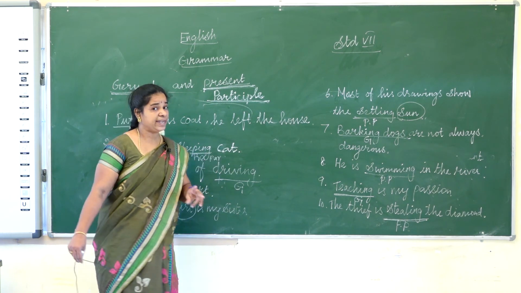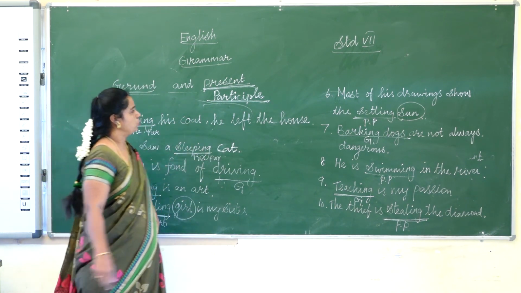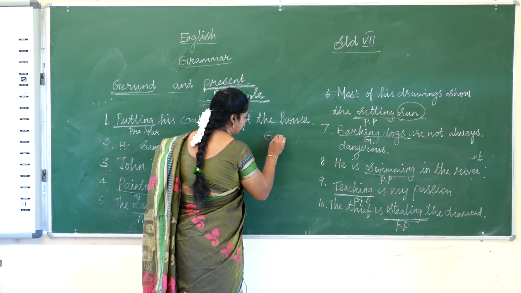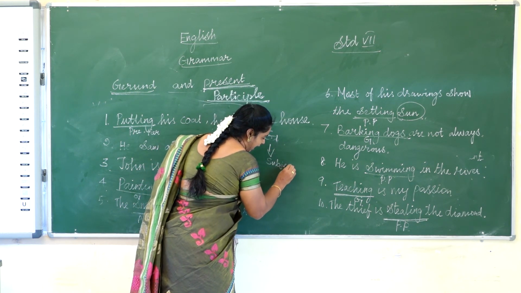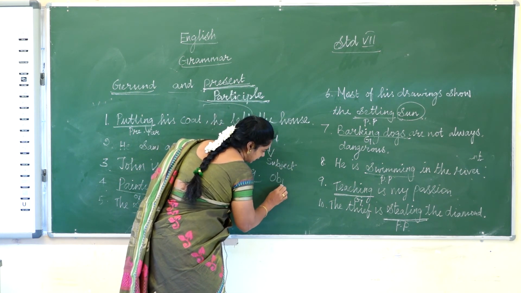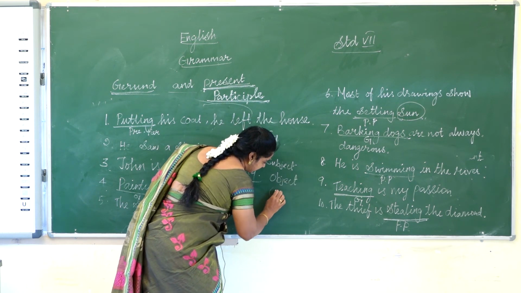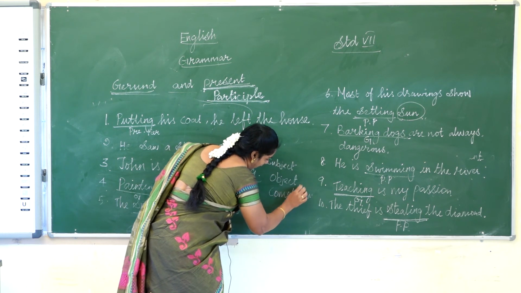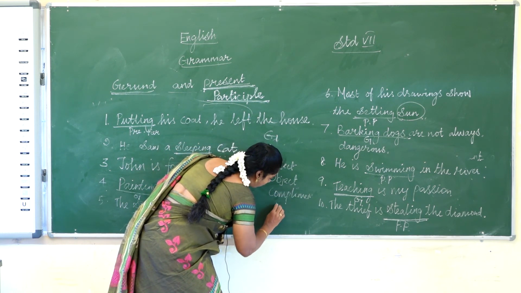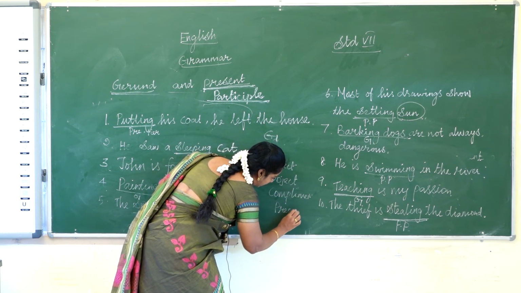So once again I have told about these two things. The uses of gerund: act as a subject, act as an object, act as a subject complement, act as an object of preposition.